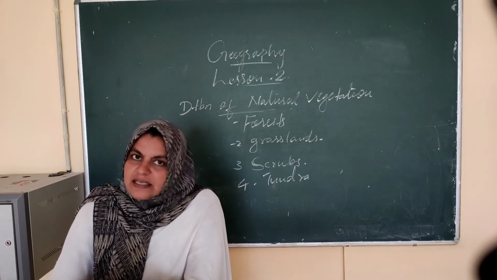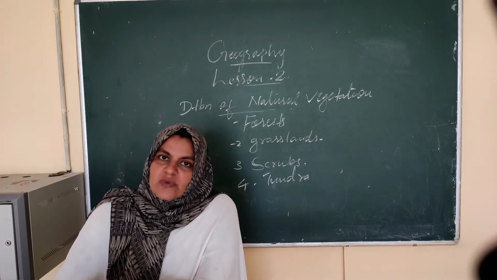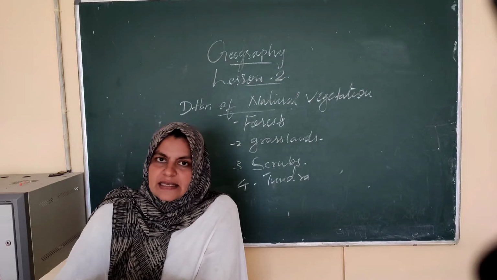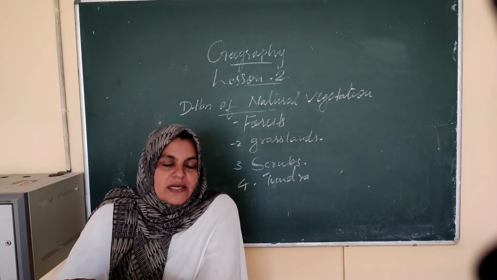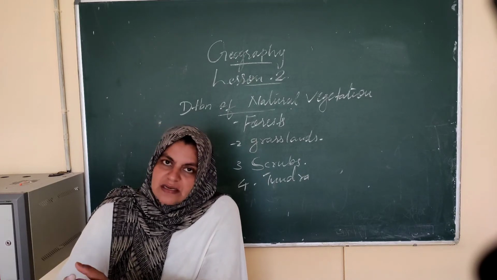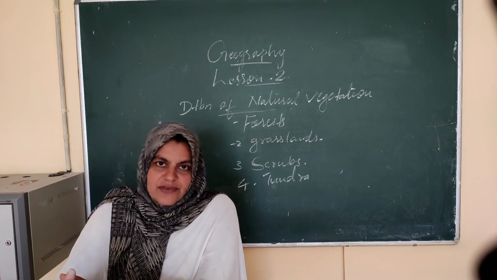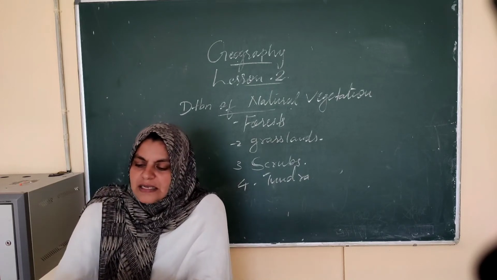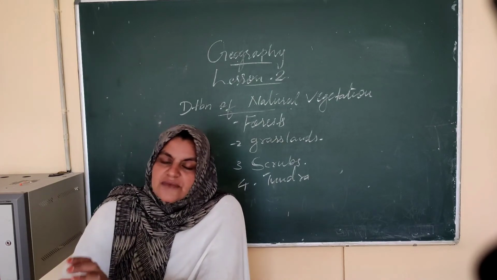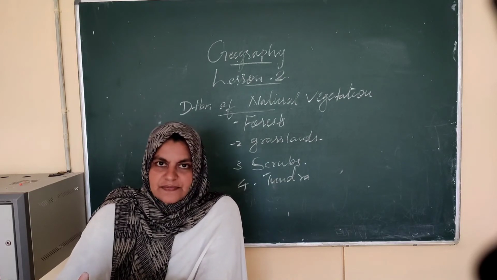We say this type of vegetation, lichens and mosses, is seen in the polar areas, that means extremely cold regions. Such plants are seen in the tundra region, and it is known as tundra vegetation. So these are the 4 classifications of the different types of vegetation.